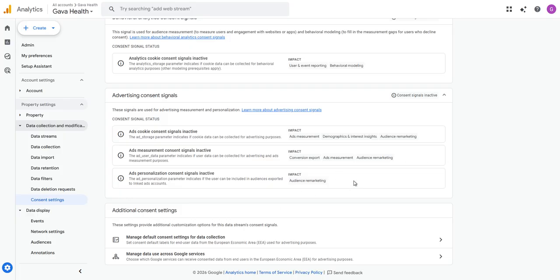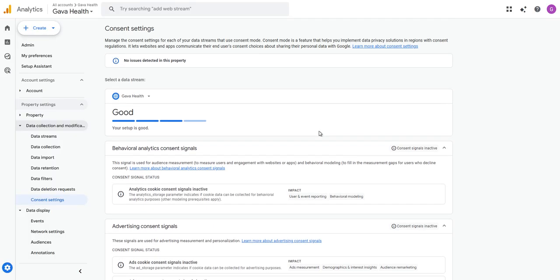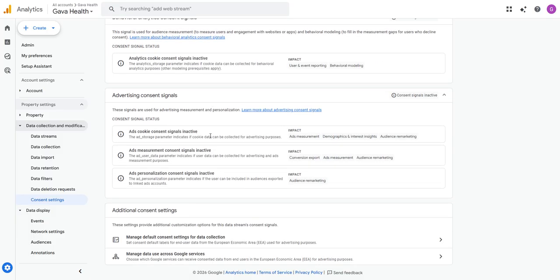As you can see, add personalization, consent signals inactive, audience remarketing. So someone has to give their consent for all these here. All right. So for now, as you can see, this is what is there.